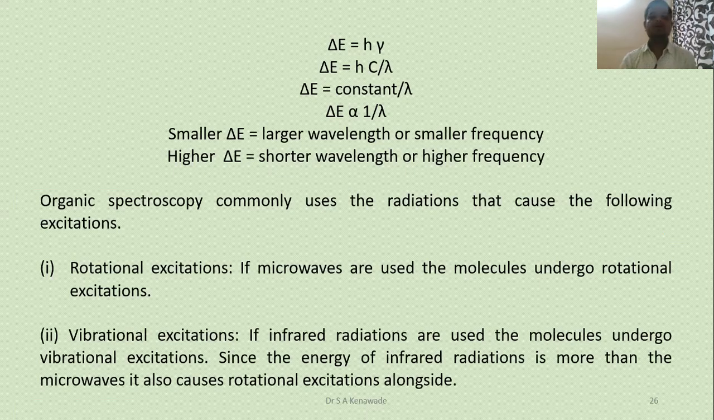Vibrational excitation: if infrared radiation is used, the molecule undergoes vibrational excitation. Since the energy of infrared radiation is more than that of microwaves, it also causes rotational excitation alongside. If you bombard the molecule with infrared radiation, then the molecule undergoes rotational as well as vibrational excitation, because the vibrational excitation energy is higher than the rotational excitation energy. That is, it is higher than the microwave energy.